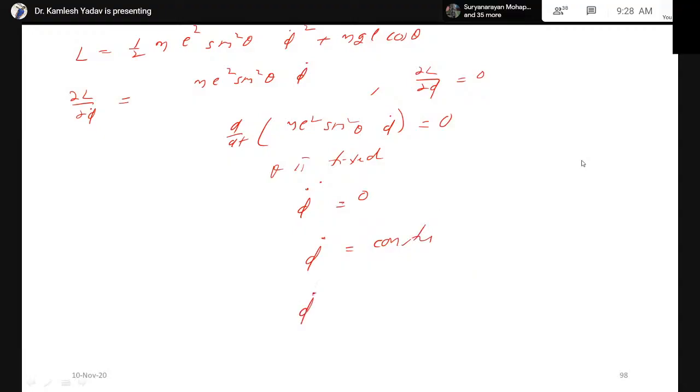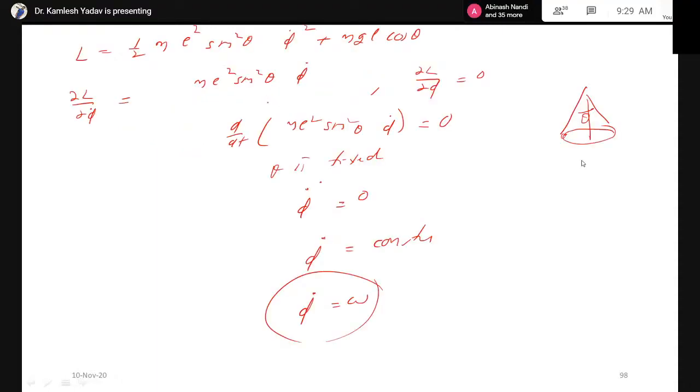Let us consider this phi dot is equal to omega. In a conical pendulum, if you fix this angle theta, then the angular velocity of the bob is constant.